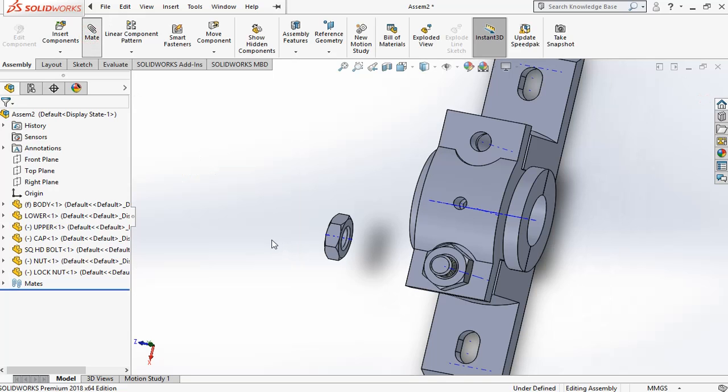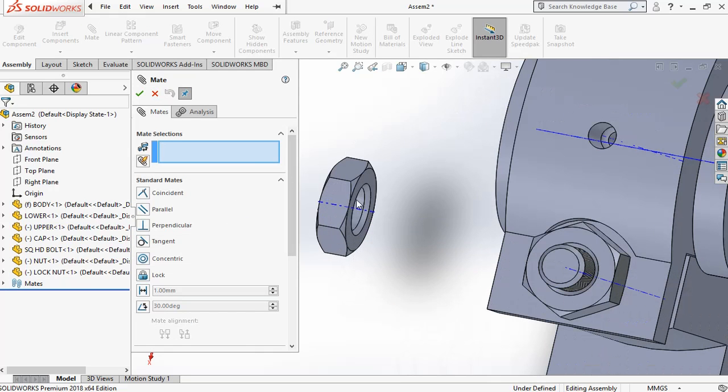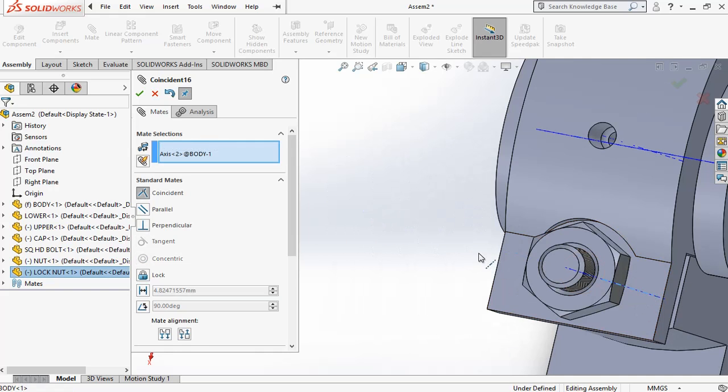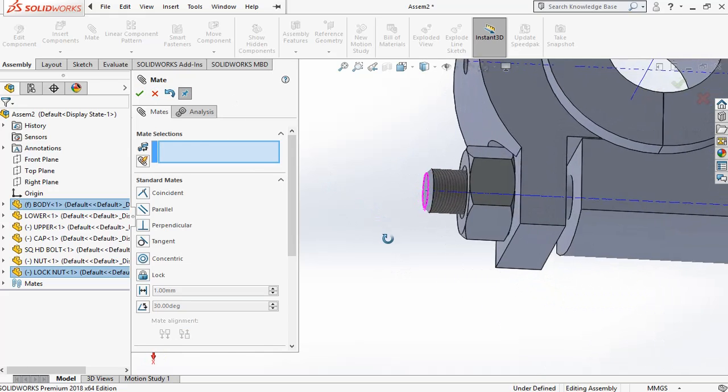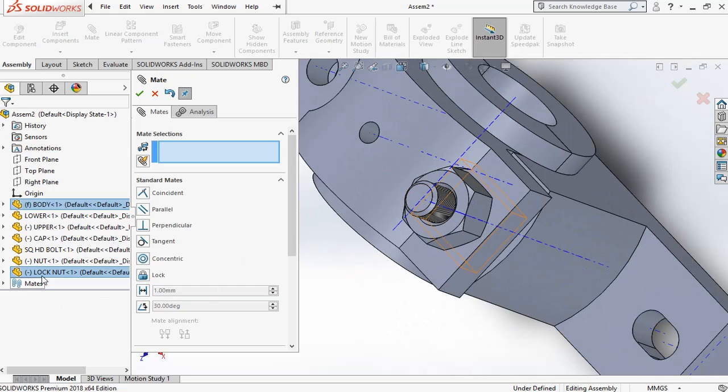Make it. This axis must be coinciding with this axis. Where it is somewhere here.